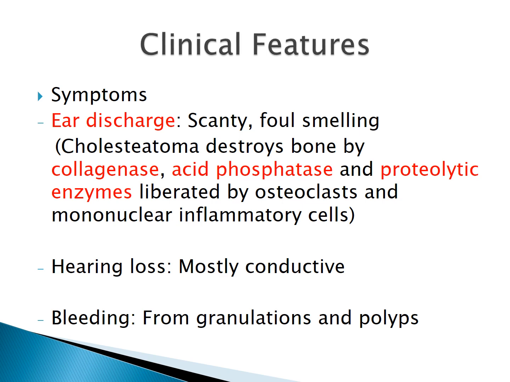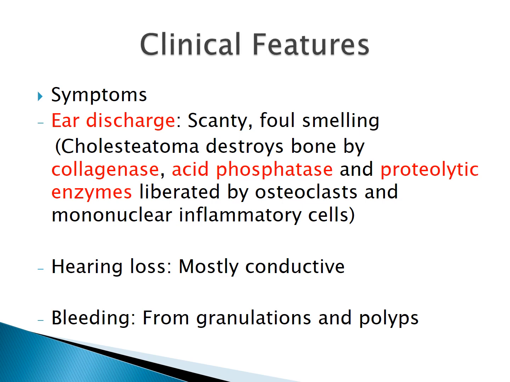It is foul smelling. Now it is a very typical and characteristic feature of atticoantral type of disease. The foul smelling discharge is because the cholesteatoma has the bone destroying property. And how does it destroy the bone? It is with these enzymes: collagenases, acid phosphatases, and proteolytic enzymes. Now these enzymes are secreted by the osteoclasts and the mononuclear inflammatory cells.